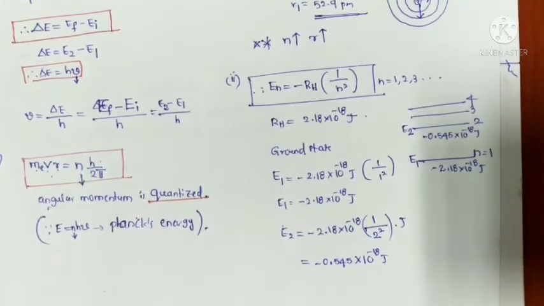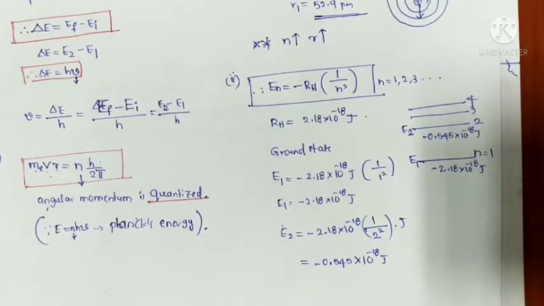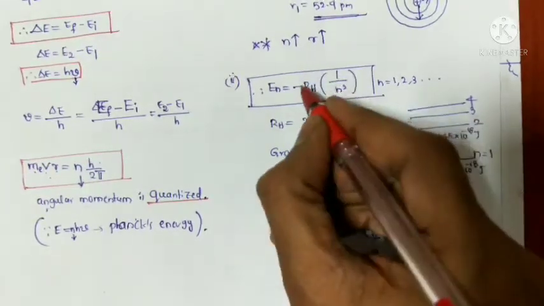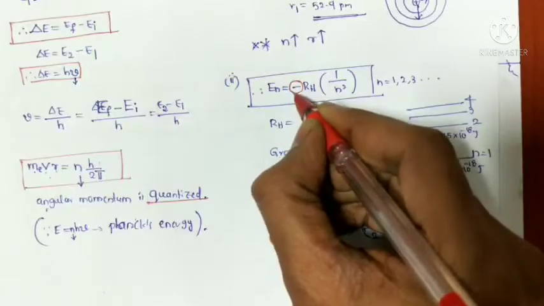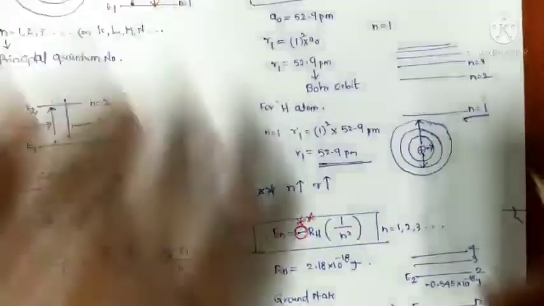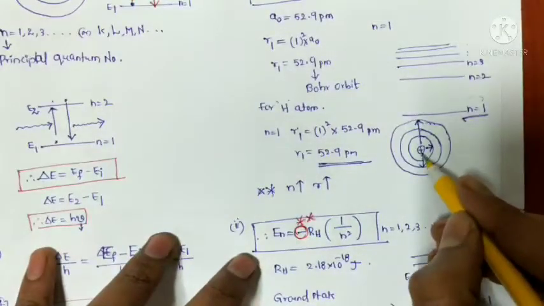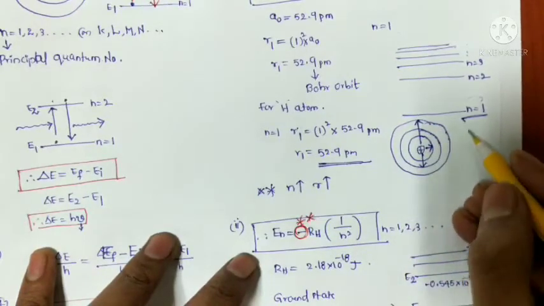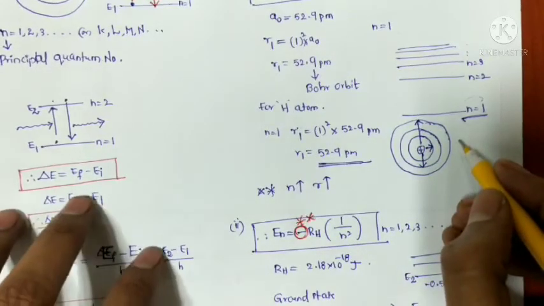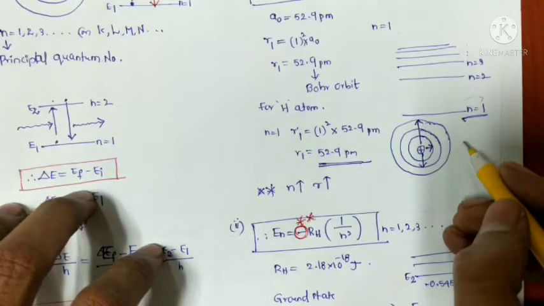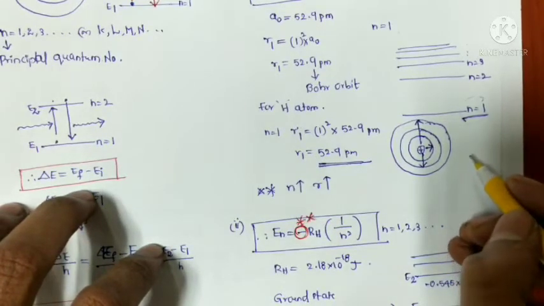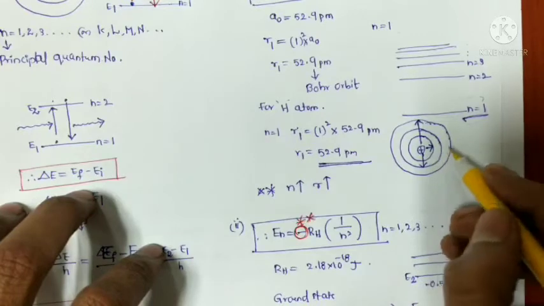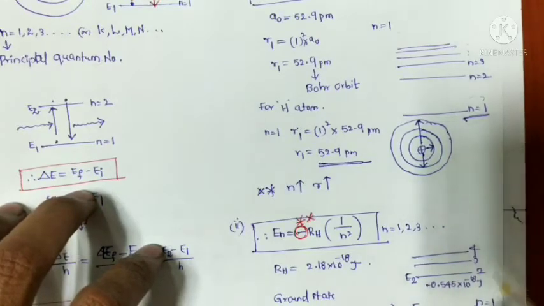Okay, next, the importance of the negative sign is very important. For example, here you take a nucleus, and these are the energy states or stationary states. Whenever the electron is free from the influence of the nucleus, that energy is taken as 0.